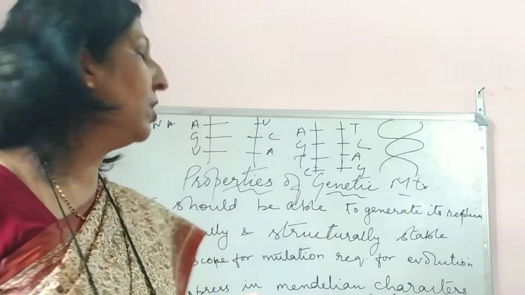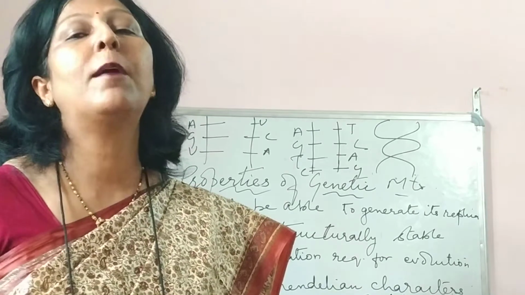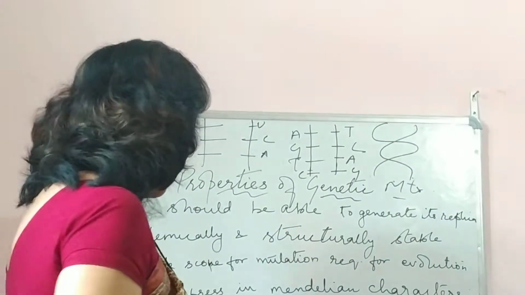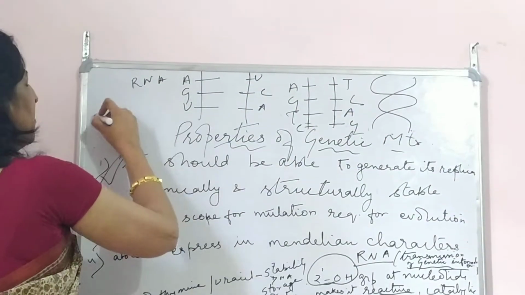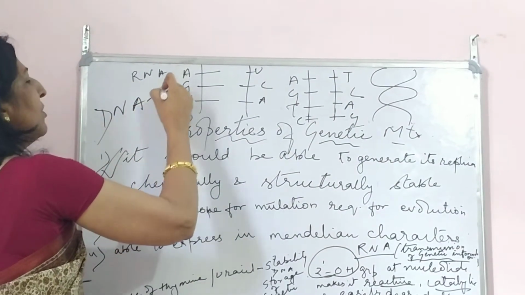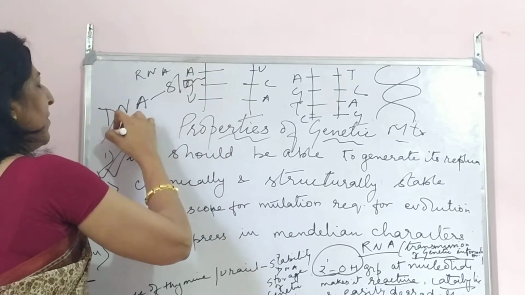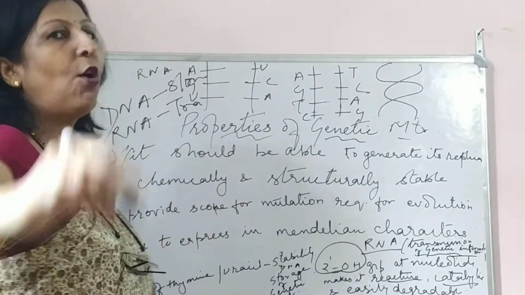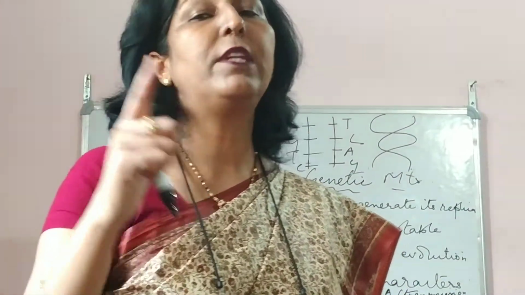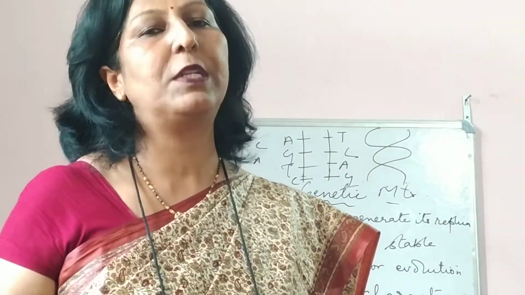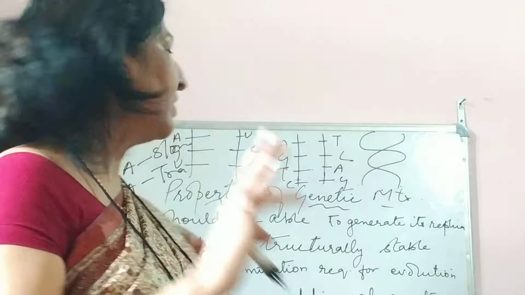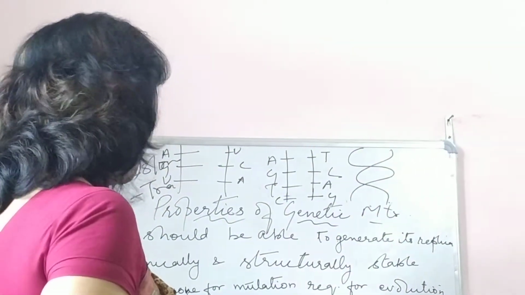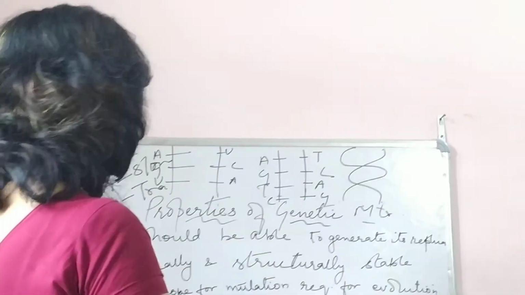And the RNAs are best for transmission of genetic material. Got it? So DNA is for storage of genetic material, and RNA is for transmission. Now RNA has one more property, that is protein synthesis. It also helps in protein synthesis. So protein synthesis formation is completely RNA's department. Got it?